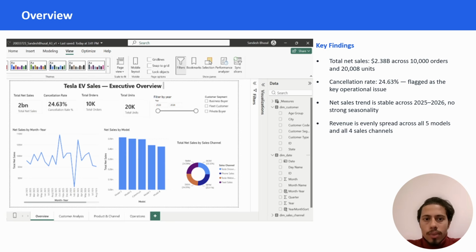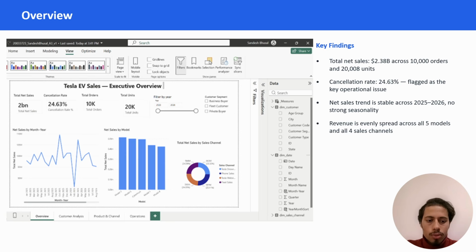So the key understanding on this page is that the 24.6% cancellation rate is something I'll dig into over the next few pages. I have also added a slicer here for the customer segment, so the whole page is interactive. For example, if I filter to private buyers and select the slicer, you can see every visual on the page updates together.